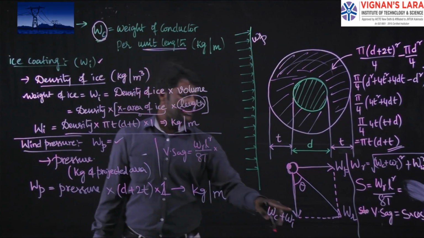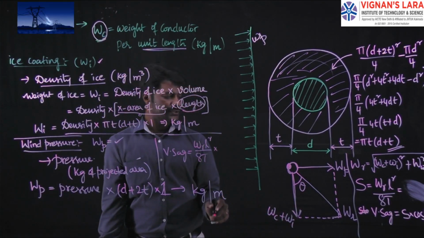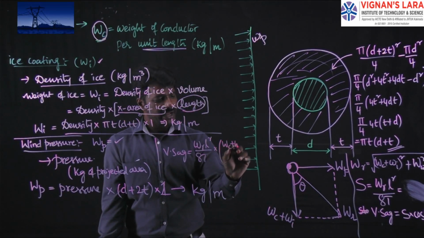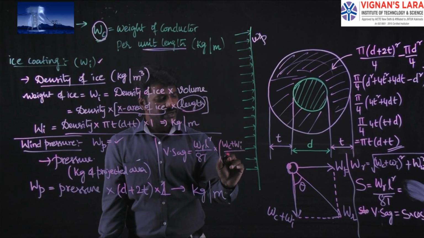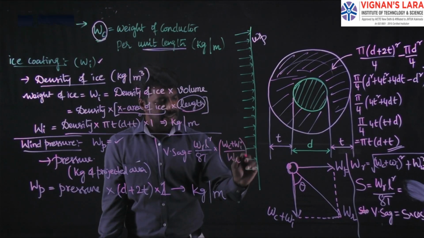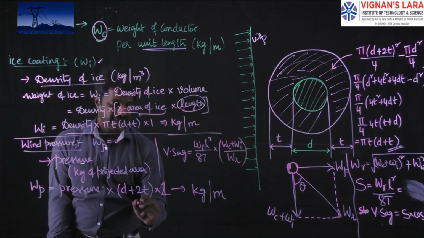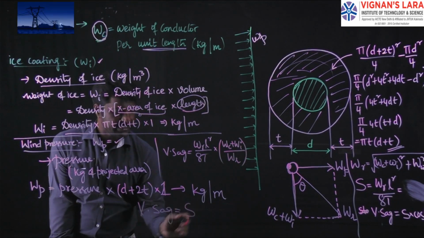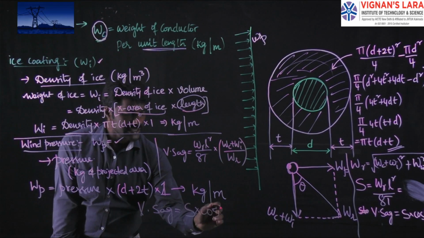Cos theta is adjacent side by hypotenuse, so the adjacent side WC plus WI is to be divided by the hypotenuse WR. So the final formula is: vertical sag is equal to the calculated sag into cos theta.